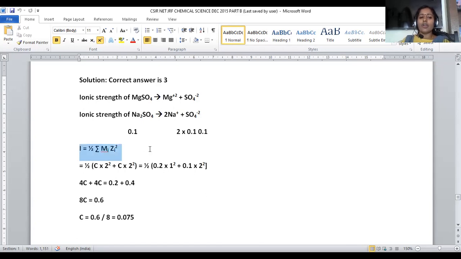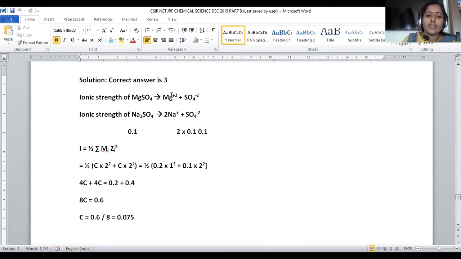Then let us apply the formula for ionic strength. Ionic strength I, the total ionic strength, is equal to half sigma Mi Zi square. Let us go with the first compound, magnesium sulfate. Here M denotes the molarity. We are indicating it as C because it is the concentration to be determined. So that's why we are just indicating it as C.